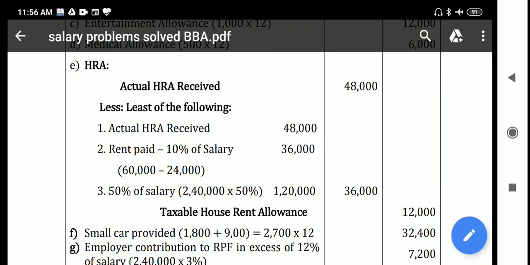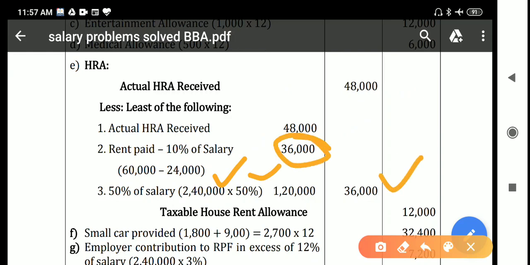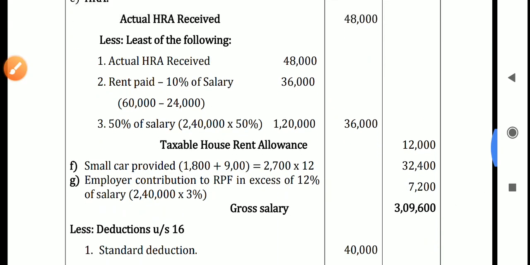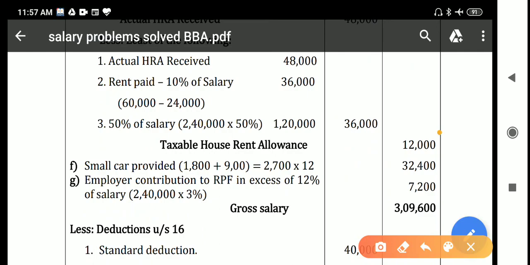And lastly, 50% of salary. Here salary means the same thing, basic salary and dearness allowance. 1,80,000 plus 60,000, so that is 2,40,000 into 50%, you will get 1,20,000. So the least of these 3 items, 48,000, 36,000 or 1,20,000, is 36,000. Deduct that 36,000 from 48,000. So you will get an amount of rupees 12,000 as taxable HRA.